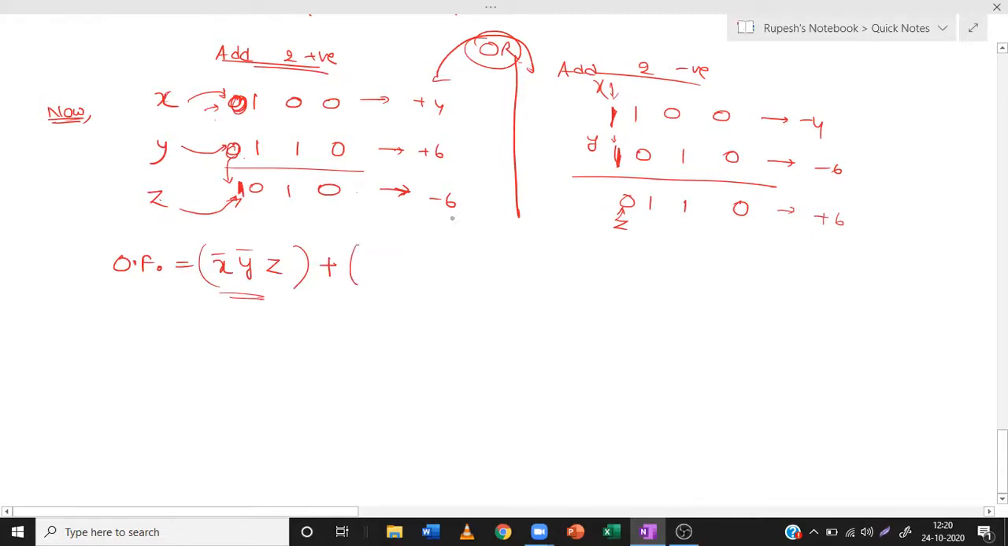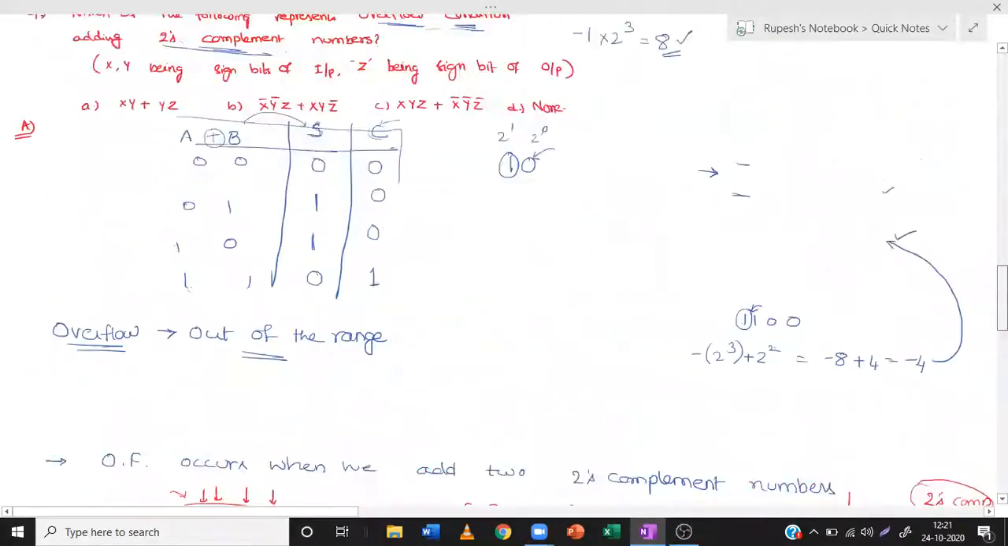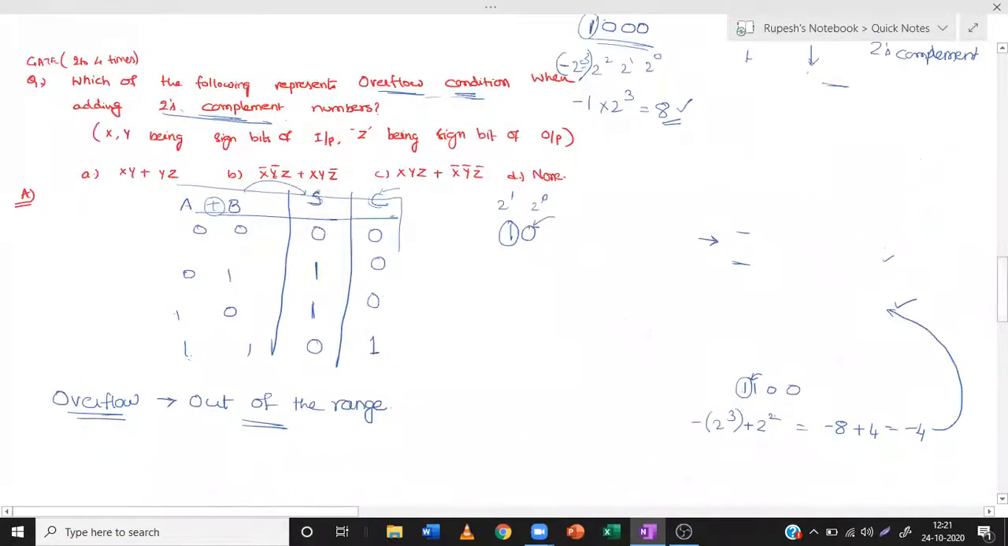And another one is x is 1, y is 1 and z is 0. So x, y into z dash. Okay. So the answer is overflow is represented by x dash, y dash, z plus x, y, z dash. This corresponds to which option? Let us see. X dash, y dash, z plus x, y, z dash. So B is the right answer for this question.